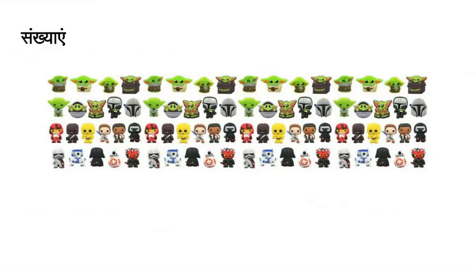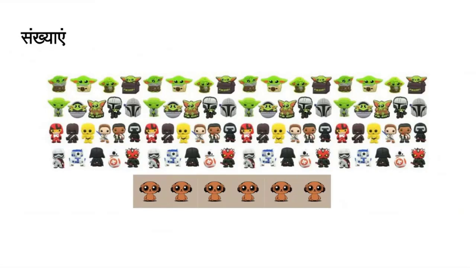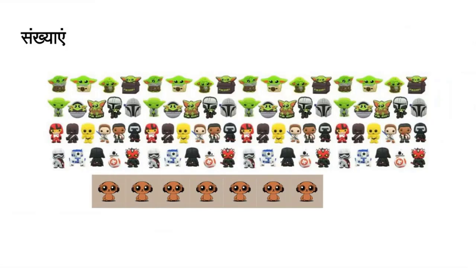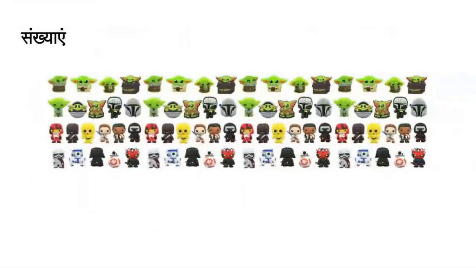Let's add 8 things. Ekam, Dve, Trini, Chatvari, Pancha, Shada, Sapta, Ashta. And it becomes Ashtashitihi, 88. Now we are adding more things. Ekam, Dve, Trini, Chatvari, Pancha, Shada, Sapta, Ashta, Nava. What will it become? Navashitihi, 89.